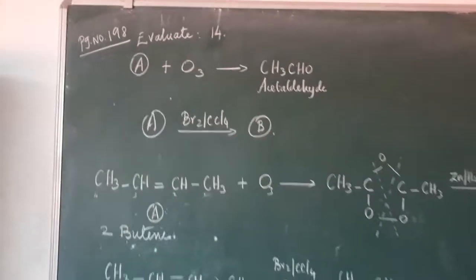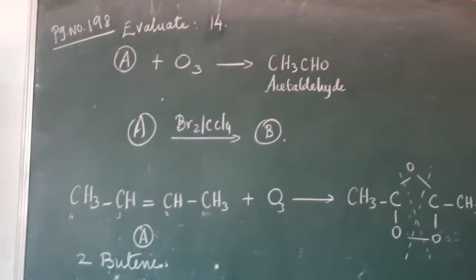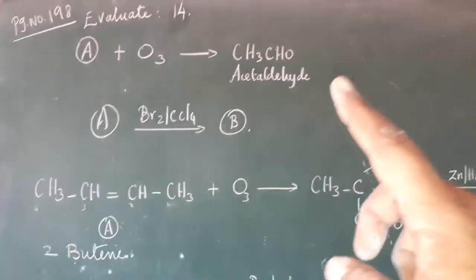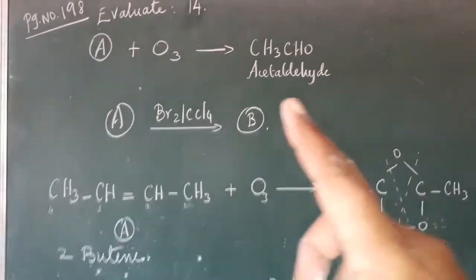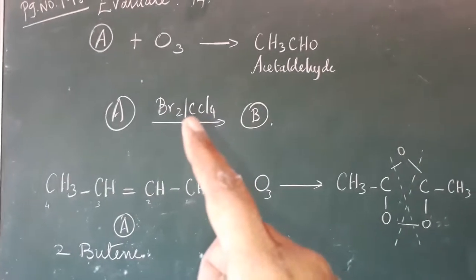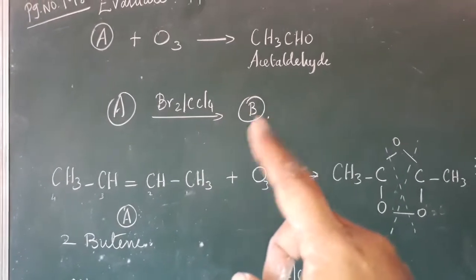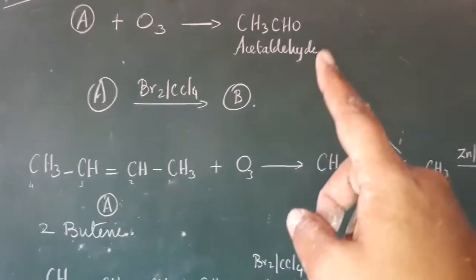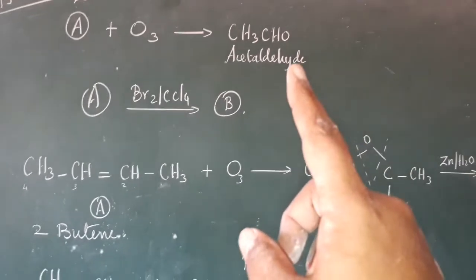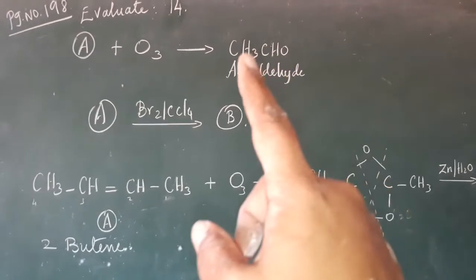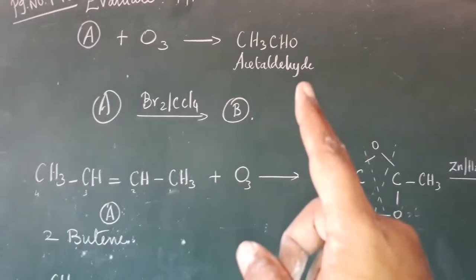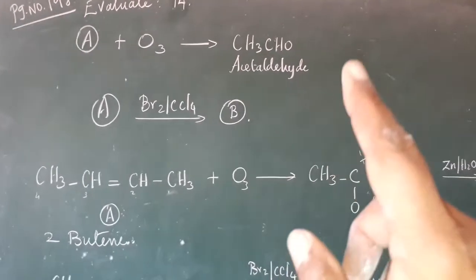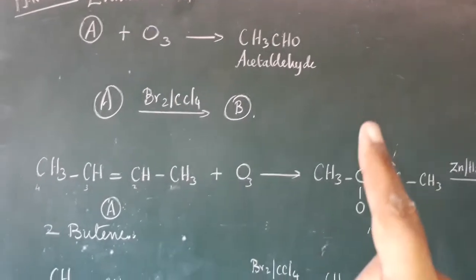This is the evaluate sum, page number 198. The A compound, when it is reacted with ozone, gives acetaldehyde. It is one of the questions. Then the A compound reacted with bromine in carbon tetrachloride gives the B compound. So first of all, we have to identify the A compound. We get only acetaldehyde. Acetaldehyde means how many carbons? 2 carbons. So 2 carbons means we have to add another 2 carbons. So how many carbons? 4 carbons. So we need a 4-carbon double bond.